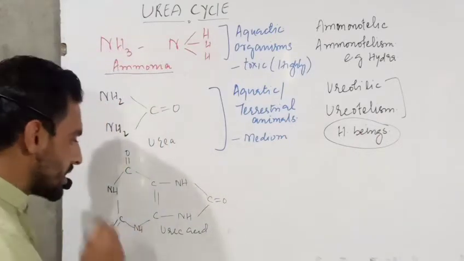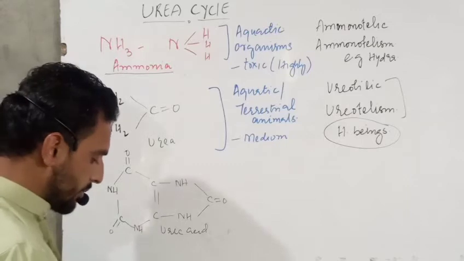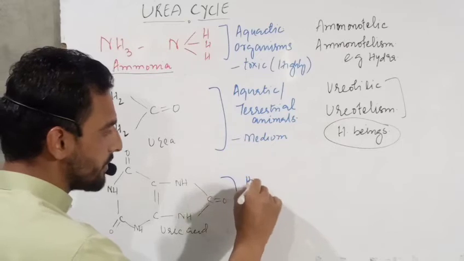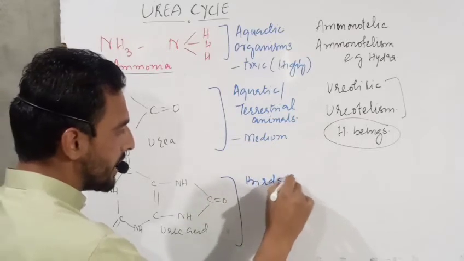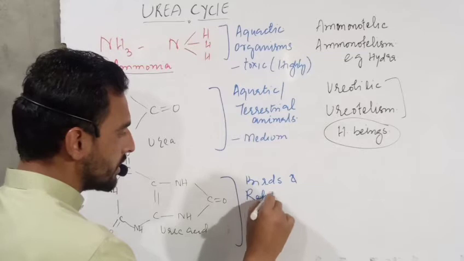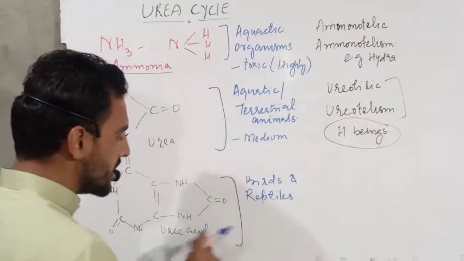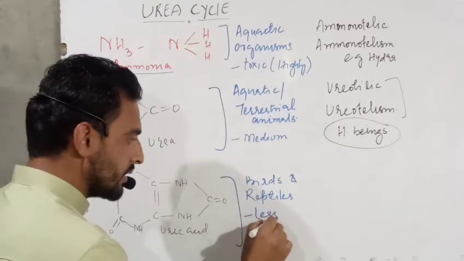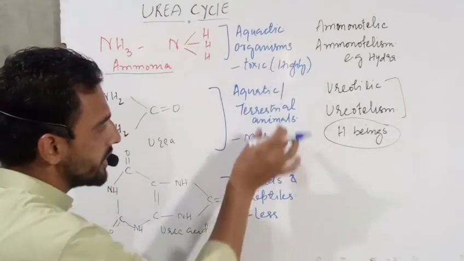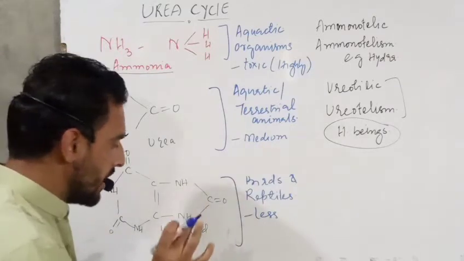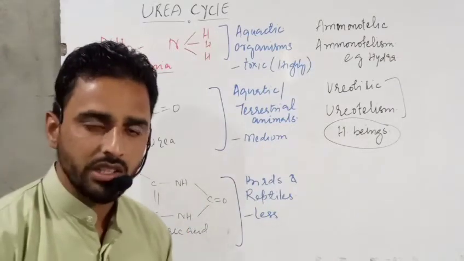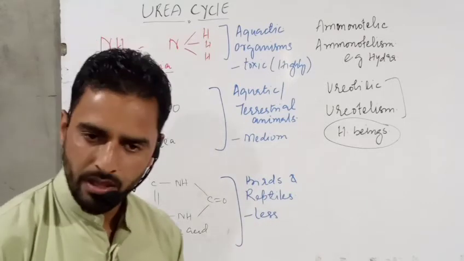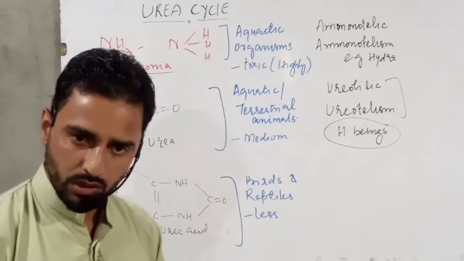And finally, uric acid. This uric acid mostly takes place in aerial animals, that is, in birds and reptiles. And this uric acid is less toxic. That means ammonia is highly toxic, urea is medium toxic, and uric acid is less toxic. Therefore, uric acid requires a negligible amount of water.